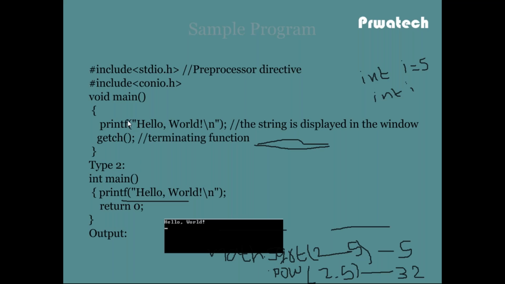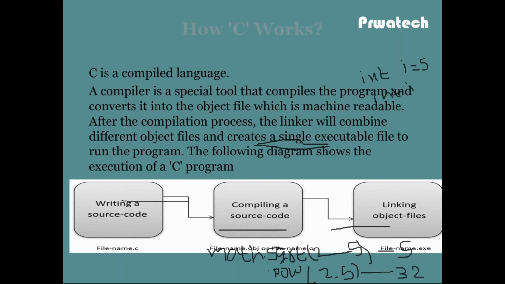Obj is a binary file. This is not visible. It contains only 1s and 0s. Then the linker takes this obj file and converts it into an exe file. Whenever we run the solution, the output is displayed on the console window. So we have the .c program, the compiler converts it into an obj file, obj having only binary code 1s and 0s, then the linker converts obj to exe file. So this is how C works.